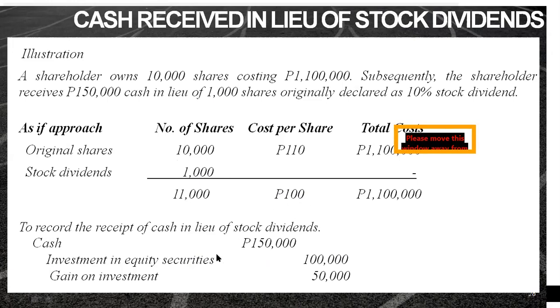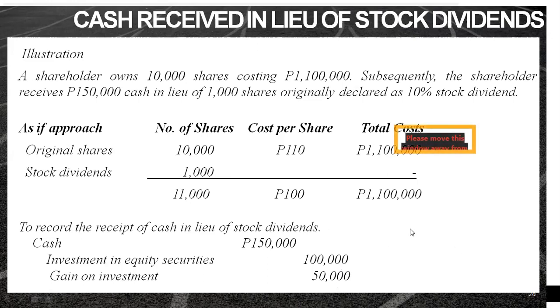So, that's 1,000 shares times 100, which is 100,000. Since the cash you received exceeds the cost of our shares, we recognized a gain on investment amounting to 50,000.